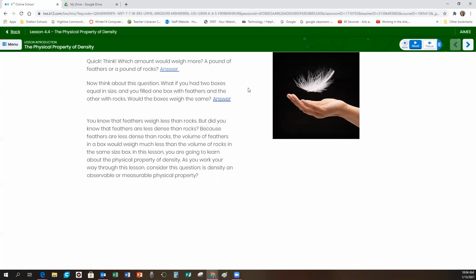In this lesson, you are going to learn about the physical property of density. As you work your way through the lesson, consider this question. Is density an observable or measurable physical property?